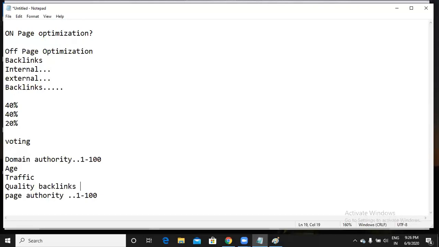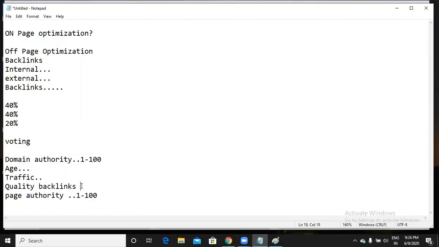Okay, so based on these three factors, Google will give a domain authority and page authority. What is meant by age? Age means you already know when the website has started. That is age. Traffic. So what is the traffic? 1.5K, 5K, 2K. What is the traffic you are gaining per month? What is the traffic you are gaining per 1 day, 2 days? So depending on your traffic, it will give you the domain authority.